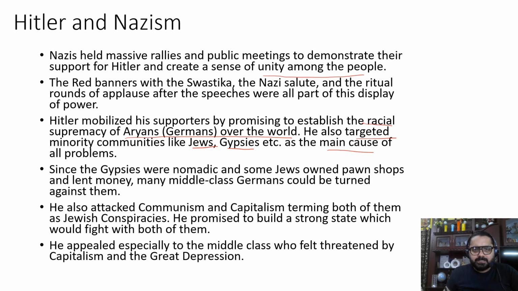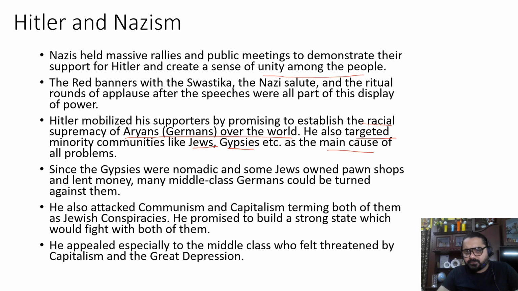He also attacked communism and capitalism, terming both of them as Jewish conspiracies. He promised to build a strong state which would fight with both of them. He appealed especially to the middle class who felt threatened by capitalism and the Great Depression. So here Hitler attacked both communism and capitalism, painting both as a part of a conspiracy. He promised to build a strong state which aimed at fighting against such ideologies.